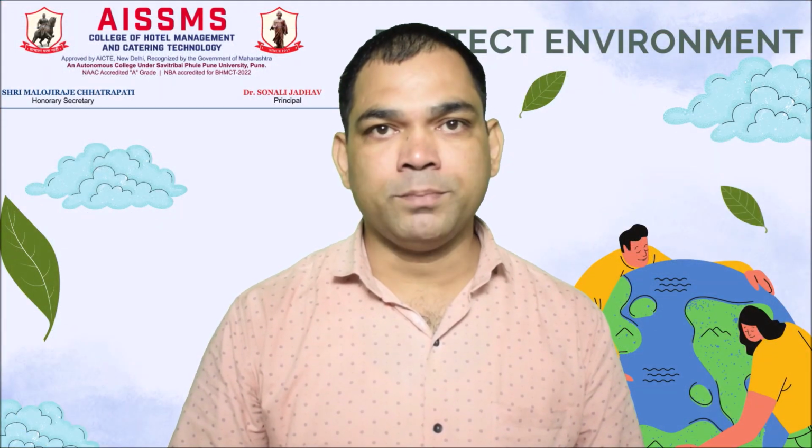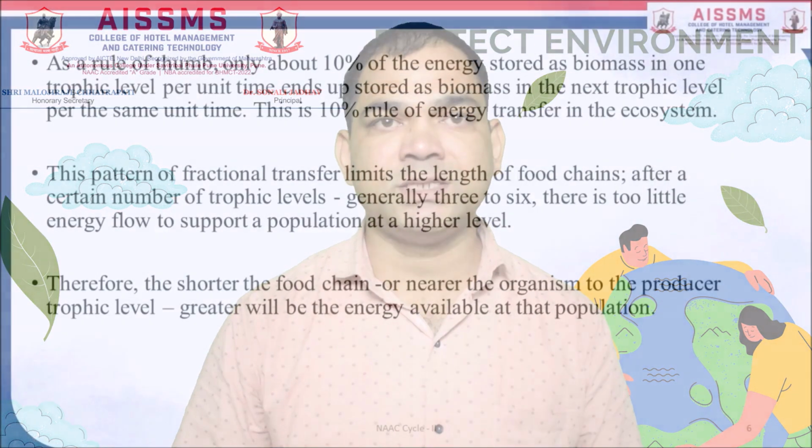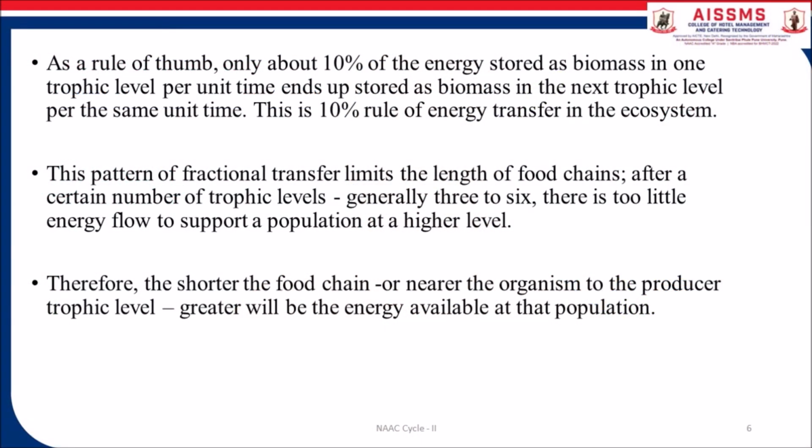As a rule of thumb, only about 10% of the energy stored as biomass in one trophic level per unit time ends up stored as biomass in the next trophic level in the same unit time. This is the 10% rule of energy transfer in the ecosystem. This pattern of fractional transfer limits the length of the food chain after a certain number of trophic levels, generally 3 to 6, as there is too little energy flow to support a population at a higher level.